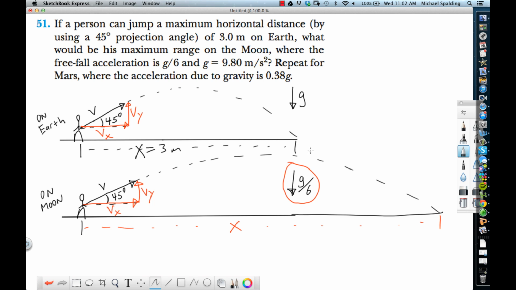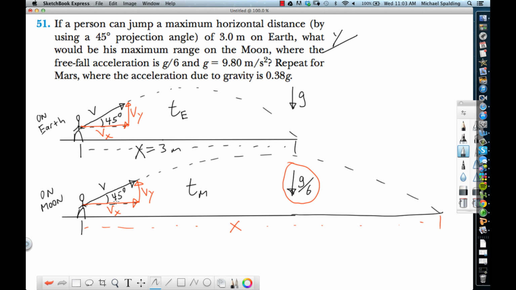So to solve this question, basically what we got to do is figure out how time on the Earth, I'll put T sub E, compares with time on the moon. Like time in the air, right? To do this, we're going to focus on the y direction, which makes sense because gravity acts in the y.